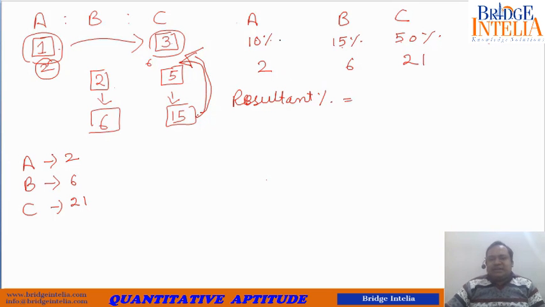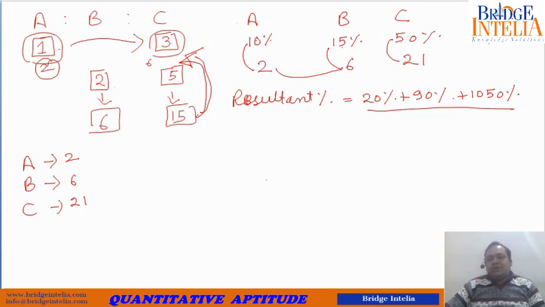So let's find the resultant percentage using the weighted average method. 10 into 2, 20%, 15 into 6, 90%, 50 into 21, 1050%, whole divided by 2 plus 6, 8, 8 plus 21, so that is 29.